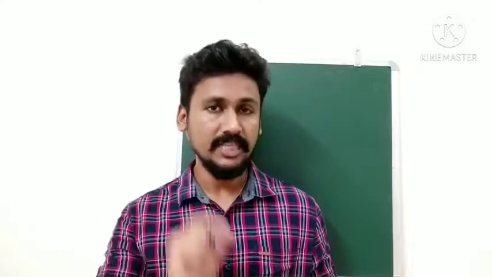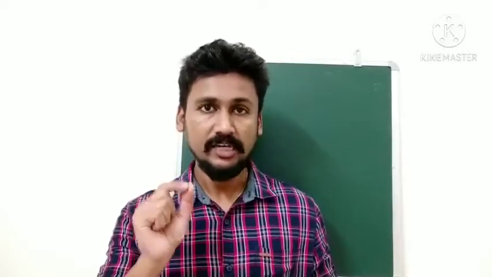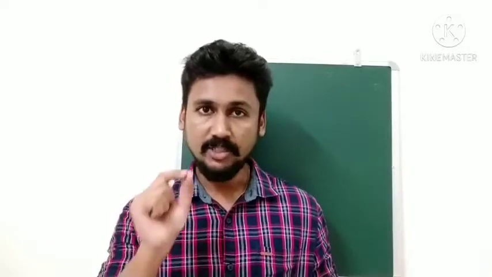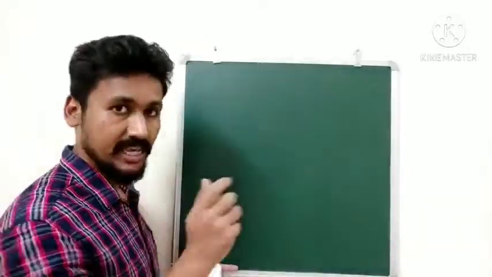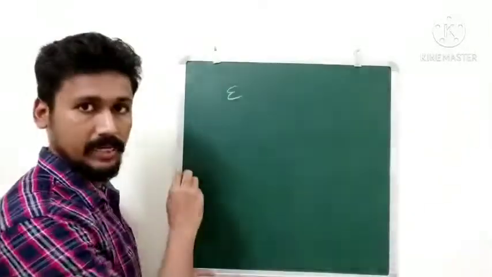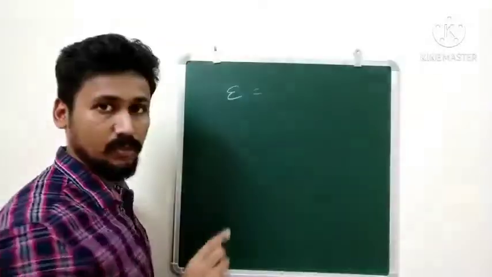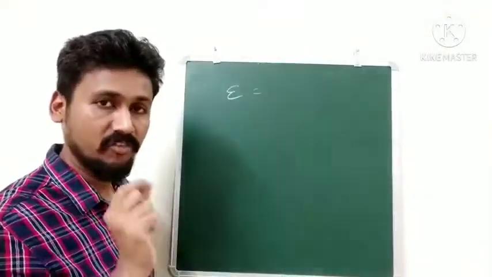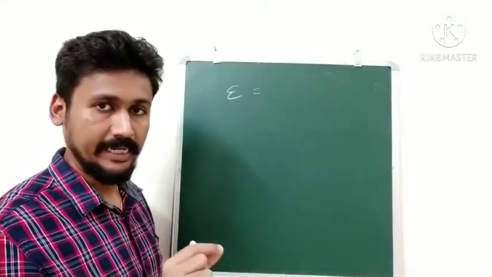Next we will see Faraday's law of induction. Now we want to define the relationship for this induced EMF. So here is Faraday's law of electromagnetic induction. Faraday's law states that the induced EMF, which is denoted by epsilon, is equal to the rate of change of magnetic flux. Very simple.